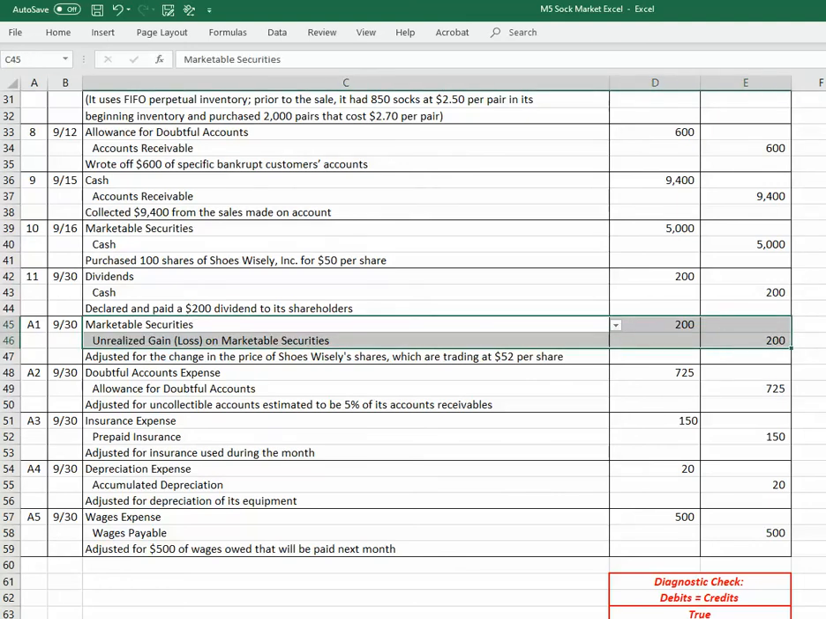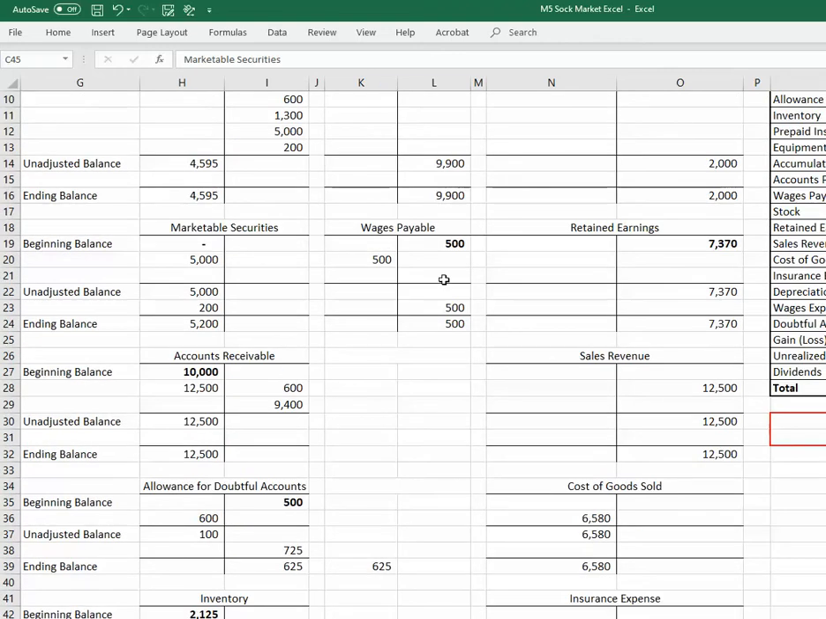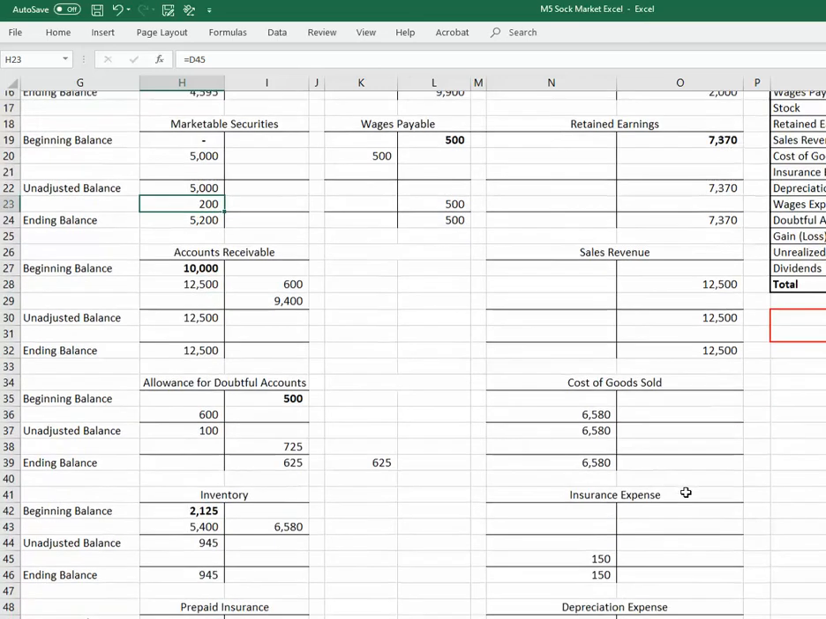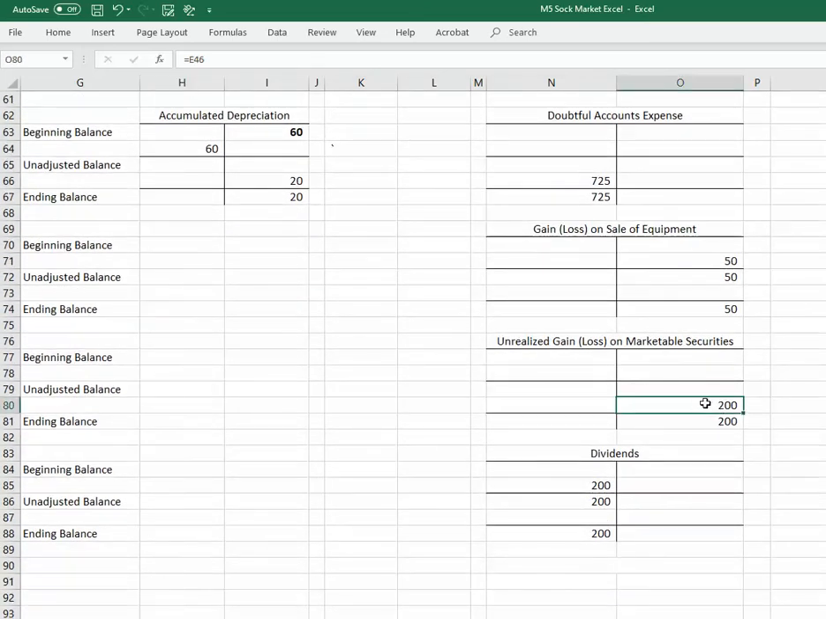So we'll go over here and see what it looks like when you post. Again, this is the 52 times 100 shares, so they had to increase it by 200 by debiting it. The corresponding credit went to the unrealized gain, making shareholders' equity go up. Now, had it been, like I said, a loss, the marketable securities account would have been credited, and then this account would have been a debit.